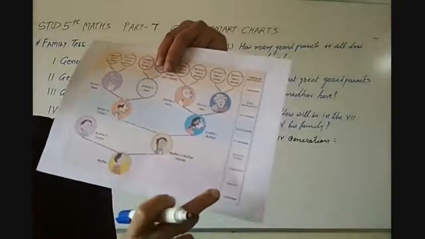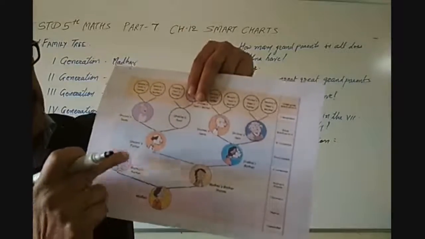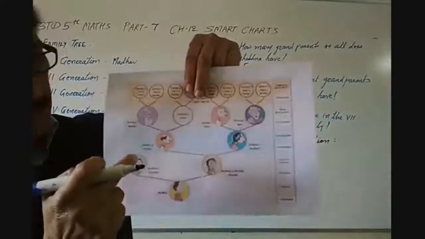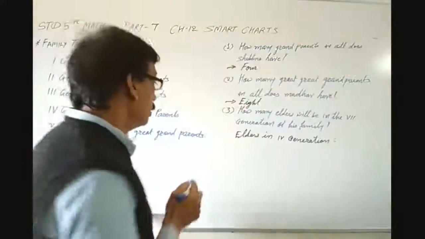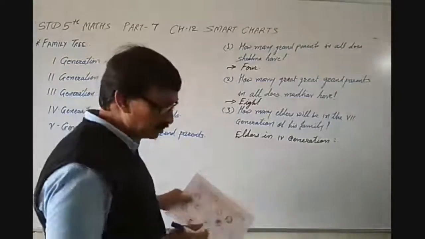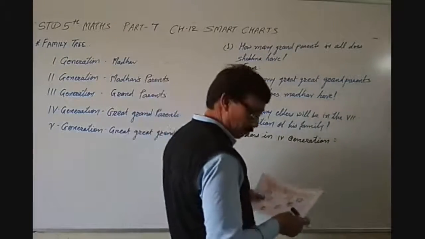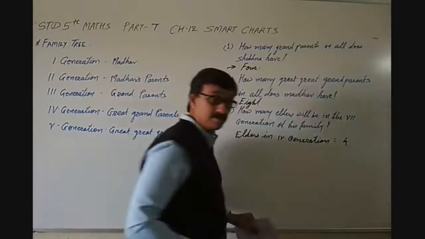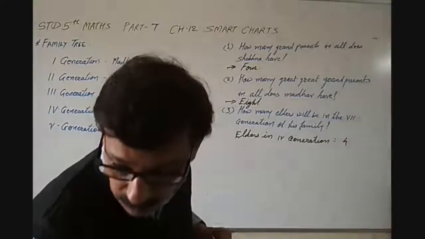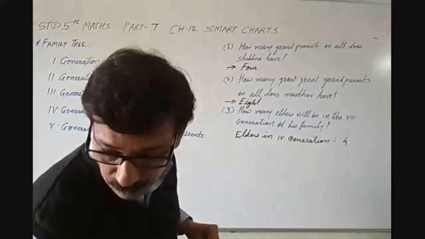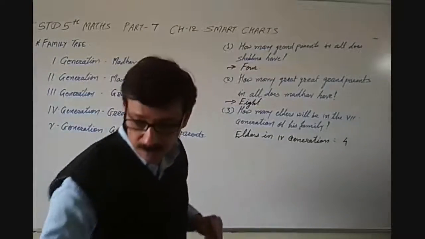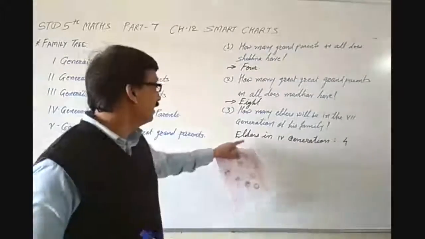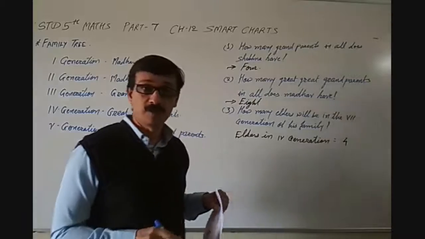See, this is 1st generation Madhav. Okay, 2nd generation, 3rd generation, and 4th generation. 1, 2, 3, 4. 4 elders are there in the 4th generation. So elders in 4th generation are total 4. Total 4 elders are there. Okay. So in the 4th generation there are 4 elders.